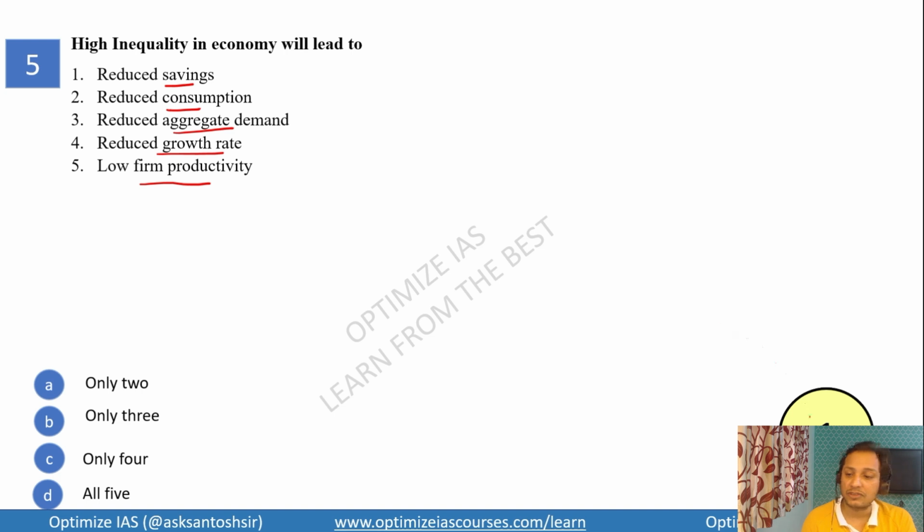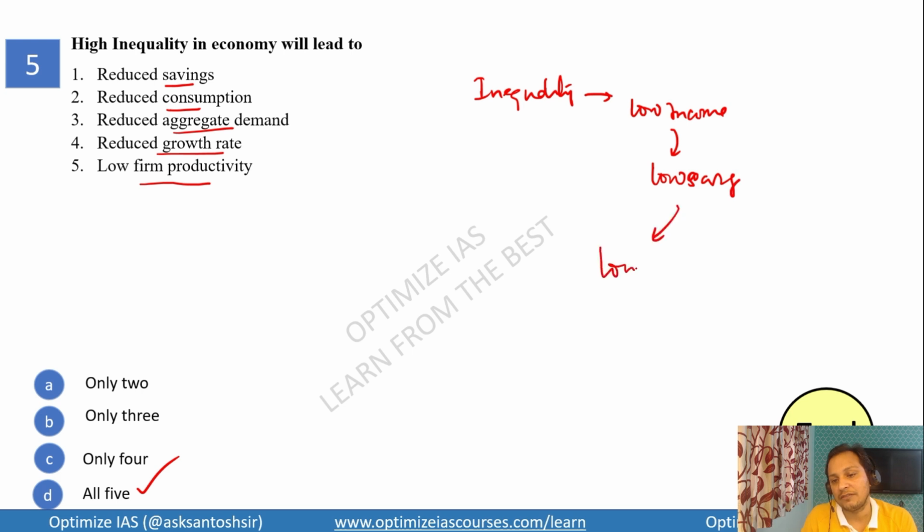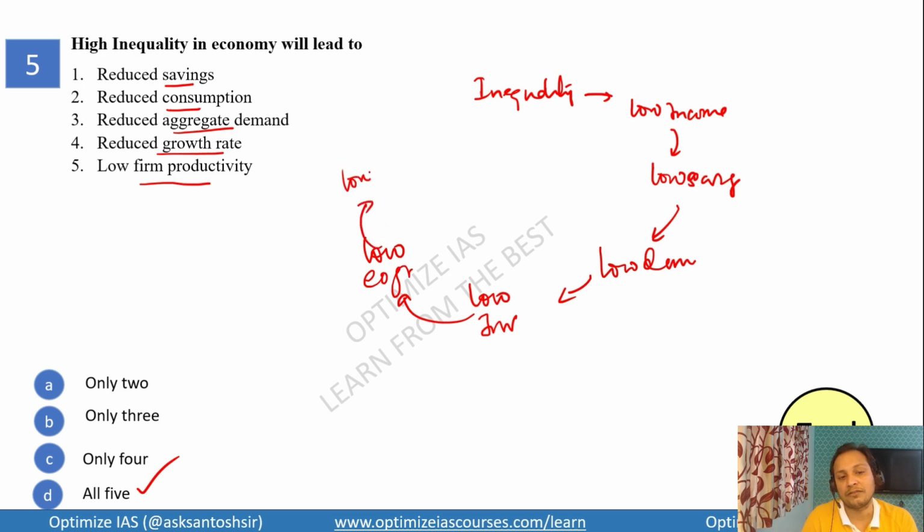Okay, so your time ends now. So the answer to this question is all five. Let me explain this, guys. When there is high inequality, obviously people have low incomes. When people have low incomes, they have low savings, they have low demand. When there is low demand, there is low investment. When there is low investment, there is low economic growth. When there is low economic growth, we have low labor employment. Again, this inequality will continue. This is called the vicious cycle of inequality.